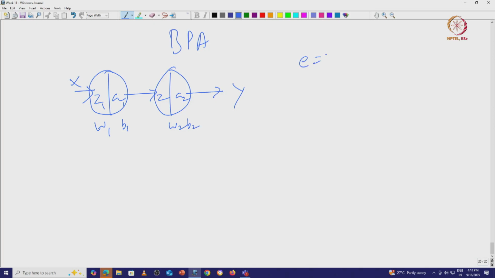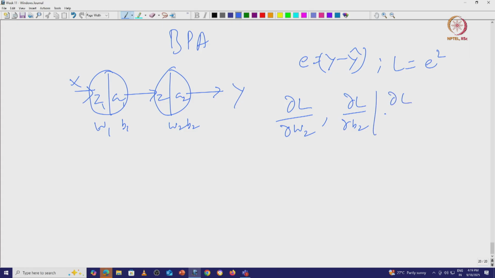The error is as usual Y minus estimated value at first iteration Y cap, and the loss function is square of the error. So, we need to calculate delta L by delta W2, delta L by delta B2. We have to calculate this first because it is propagating towards the input layer, followed by delta L by delta W1 and delta L by delta B1.